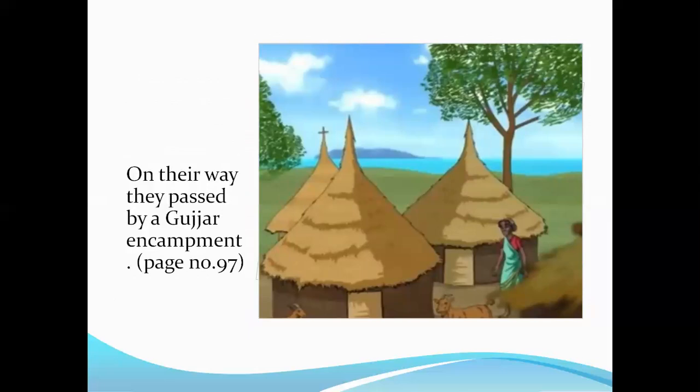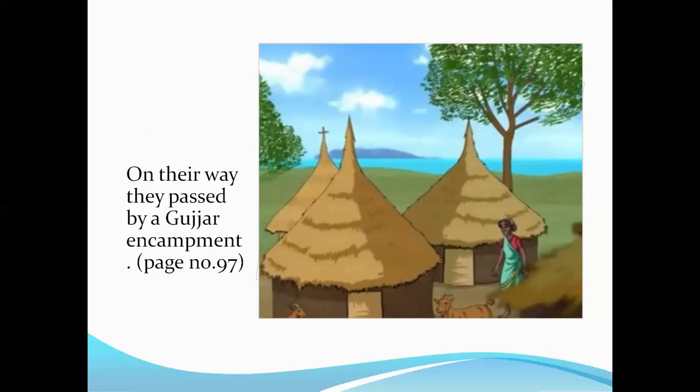And here on page number 97, the story describes the Gujar encampment. All right, on their way to the Indian forest as they go and cut the paper grass, there is an encampment, a small group of community called Gujars, who have been inhabiting there for quite a long time.